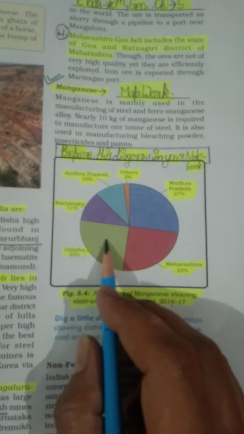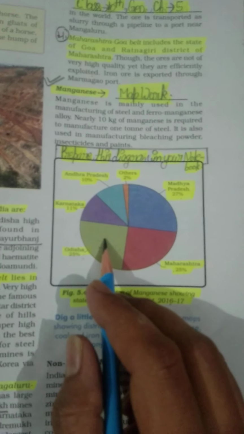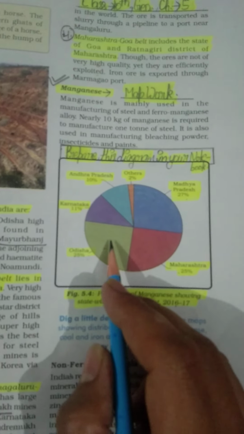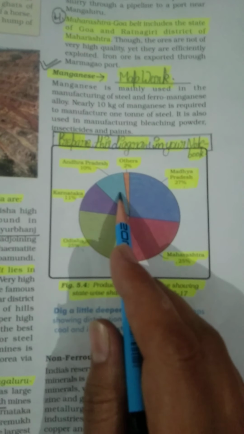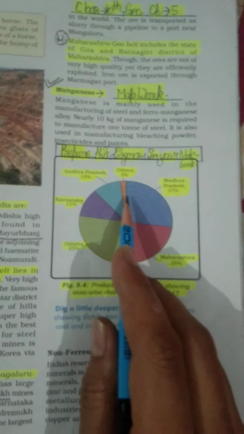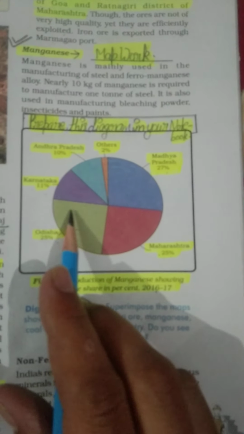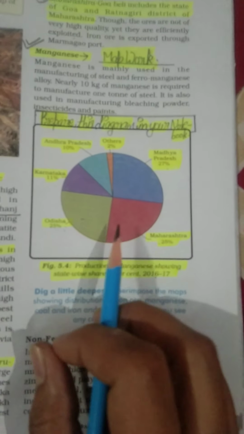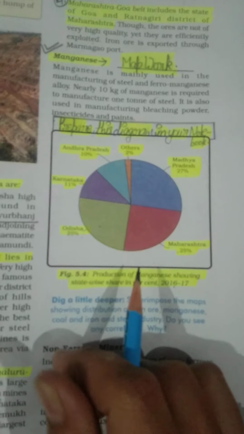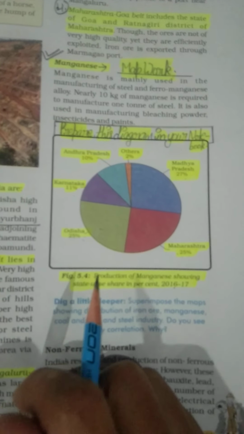After that, Karnataka is on number 3, Andhra Pradesh is on number 4, and other states are producing 2%. So students, you have to prepare this diagram in your geography notebook. Now we will see the production of manganese on our map.